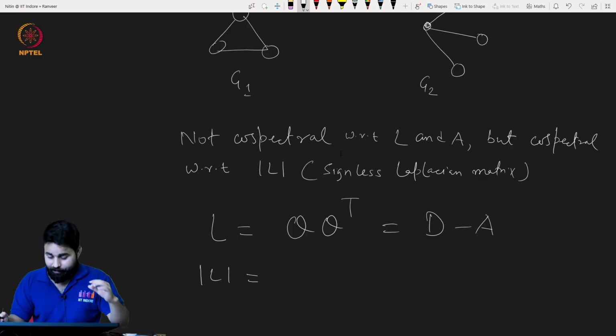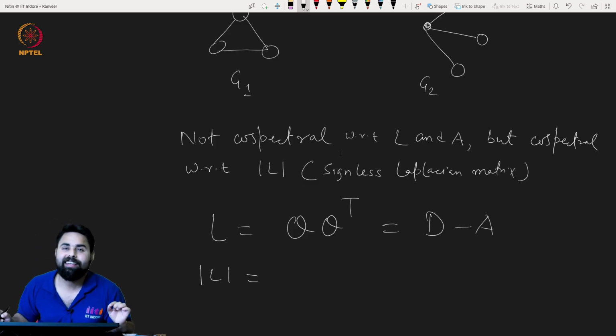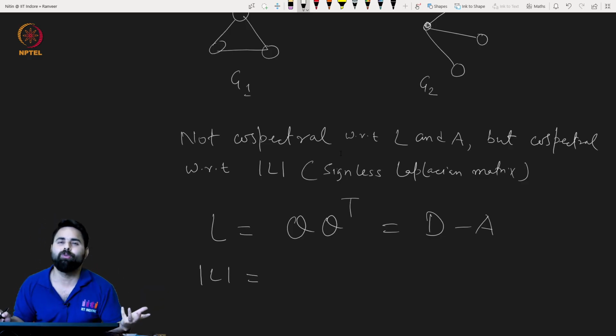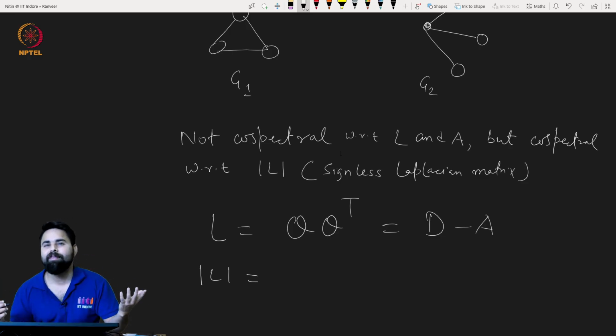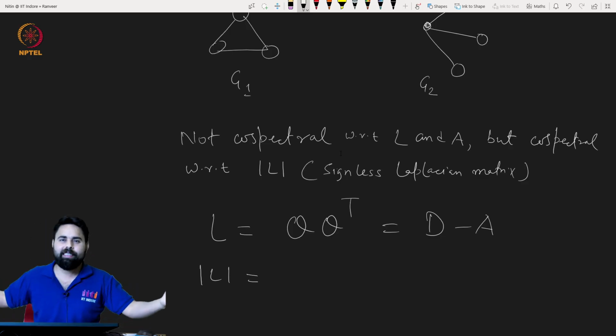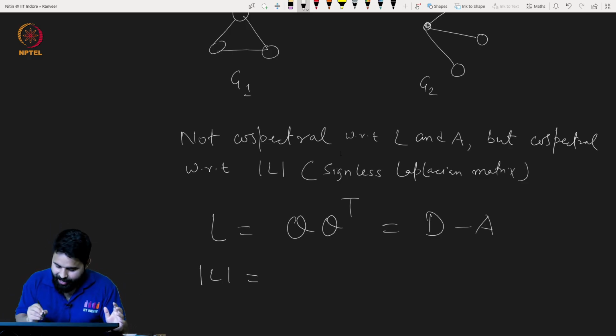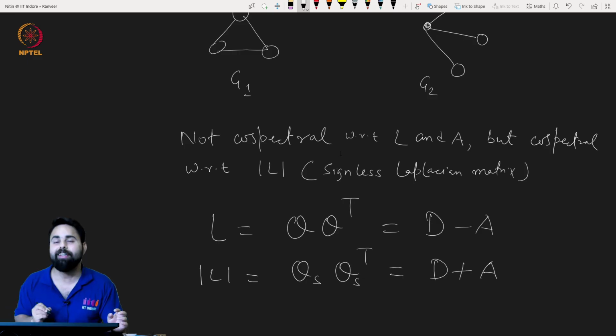Remember, we have seen the 0-1 incidence matrix, right? The 0-1 incidence matrix is nothing but the incidence matrix where wherever there was -1, you put +1. And this was another beautiful matrix, which tells us that if the rank of this matrix is n-1, then the graph is non-bipartite, otherwise the graph is bipartite. Suppose I denote it by QS, so the signless Laplacian is given by this matrix, and it's easy to verify this is right.